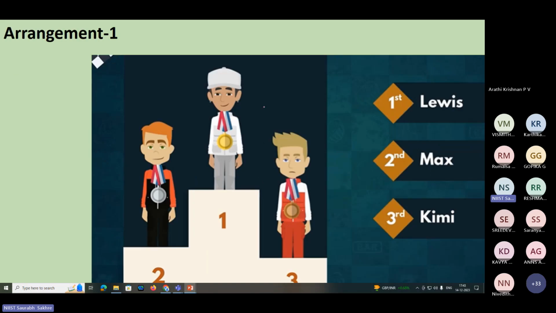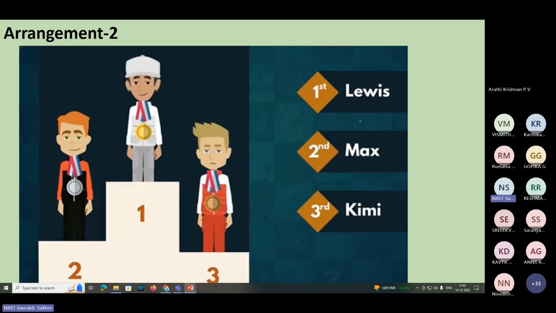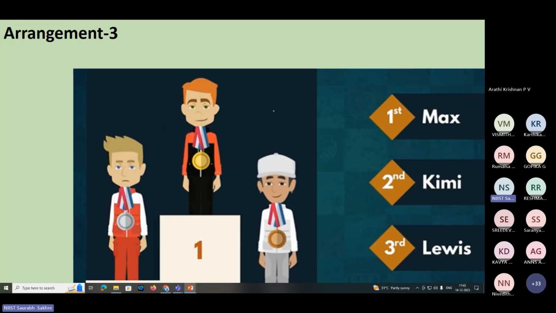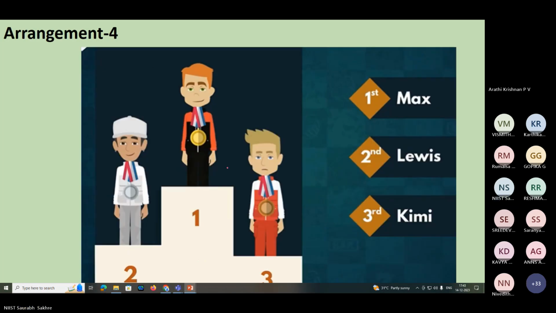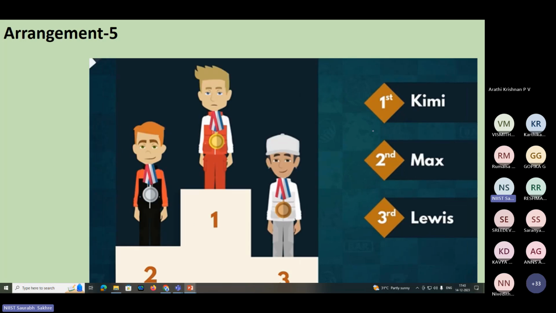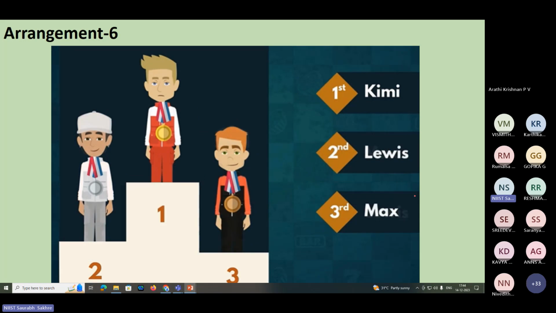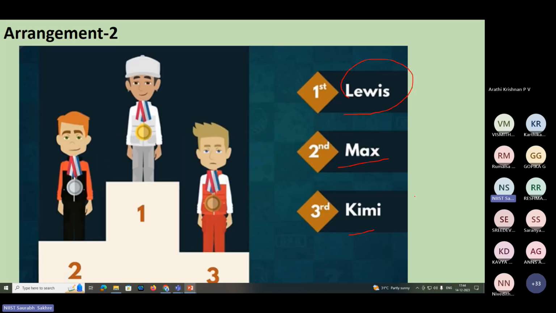So in arrangement one, what can happen? Lewis may come first, Max may come second, and Kimi may come third. This is the first arrangement. I kept Lewis constant on first. Again, Lewis is first, but the position of Max and Kimi is replaced. Now Max is second, Kimi is third. In arrangement 3, Max is first, Kimi is second, Lewis is third. Arrangement 4, Max is still first, second Lewis, third Kimi. In the fifth one, Kimi is first and Max and Lewis will be second and third subsequently in two arrangements. So there will be 6 arrangements like this.